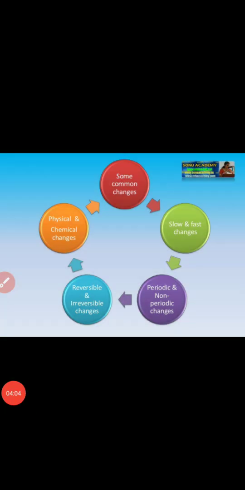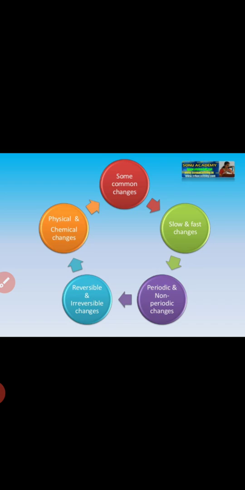And as you know, the irreversible change, I have already told you, is when you are making something. For example, if you have an egg and you make an omelette, this is an irreversible change, because you cannot change that omelette back into the egg. आप omelette को फिर से egg नहीं बना सकते. So that is the irreversible change.